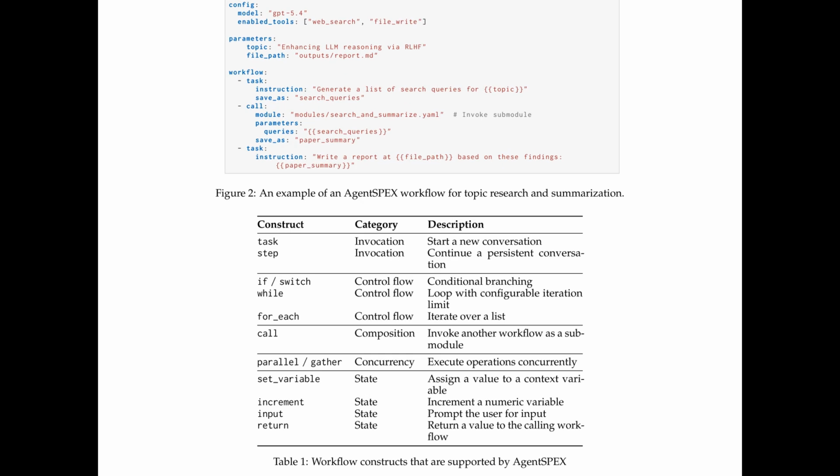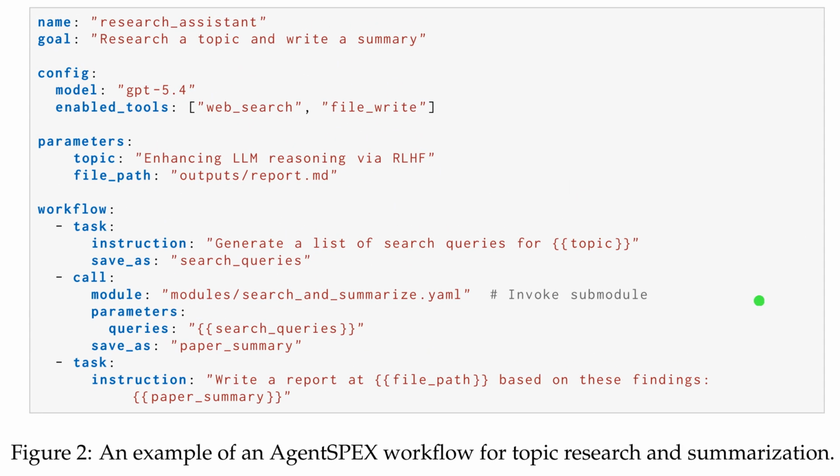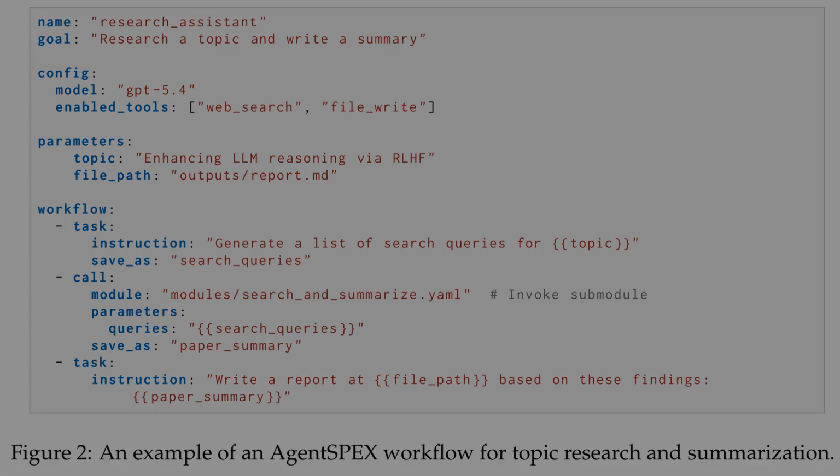So while Figure 1 showed the architecture, Figure 2 provides a concrete example of an AgentSPEX workflow. The top section handles metadata and configures the agent to use GPT 5.4. Further down, the workflow logic uses specific tasks to organize behavior. Notice the double curly braces, which are mustache-style templates. These placeholders allow the system to swap in data, like search results, so they can be reused in later steps.